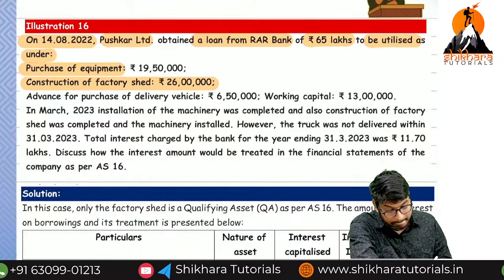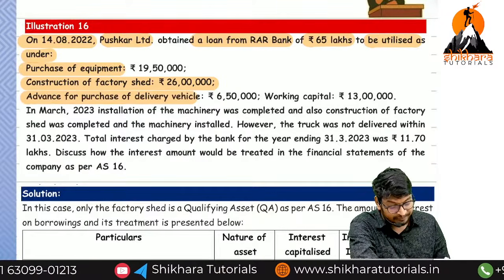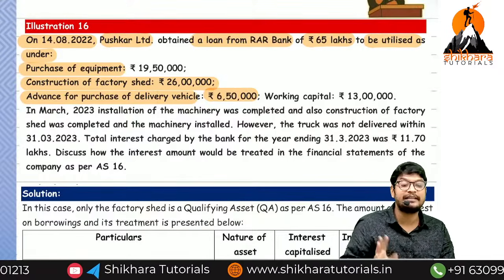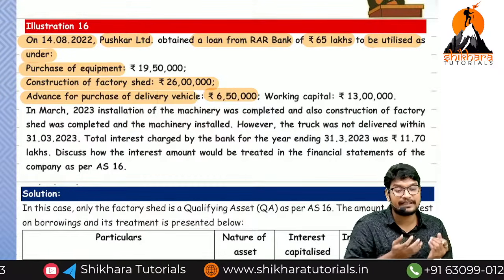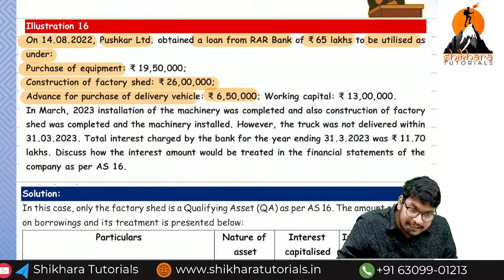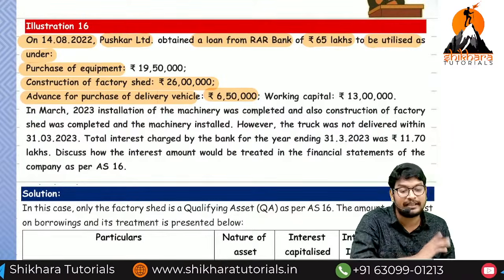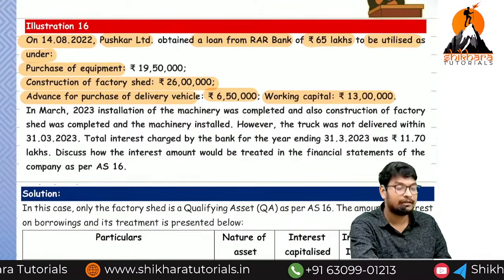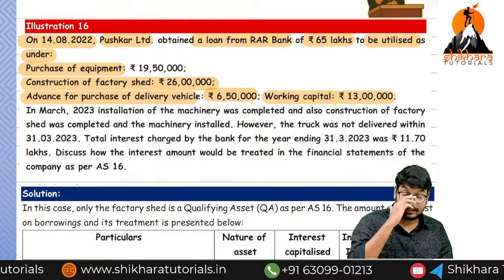Next, the purchase of a delivery van of rupees 6,50,000. It is a ready-made item. Whatever ready-made item you have purchased is not a qualifying asset. We should charge the interest on that amount to the P&L account debit side. Working capital is also normally not a qualifying asset.